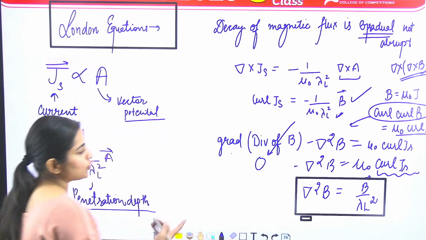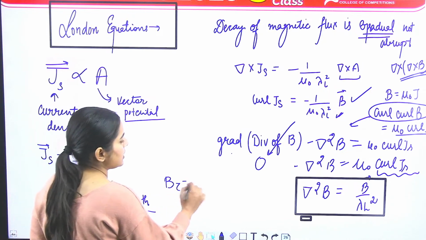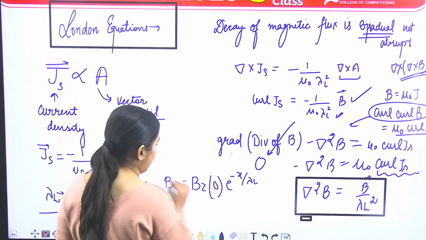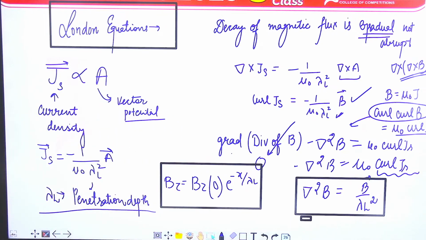And what is the solution of this equation? That is BZ is equal to BZ naught e raised to power minus x by lambda L. This is the solution of this equation. What is the London equation? Del square B is equal to B upon lambda L squared. And what is the solution? BZ is equal to BZ naught e raised to power minus x upon lambda L, where BZ naught is the value of magnetic field at the boundary of slab. Okay, at the boundary of slab. Hence the field decays exponentially.